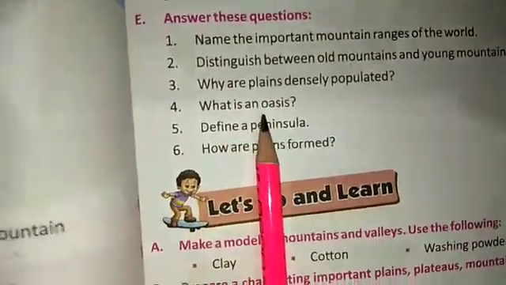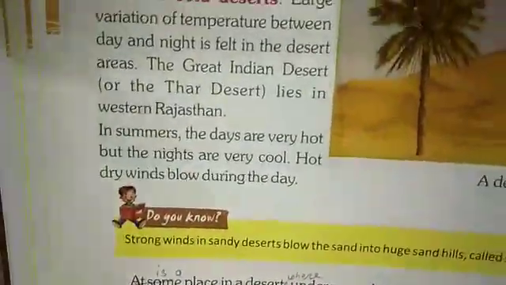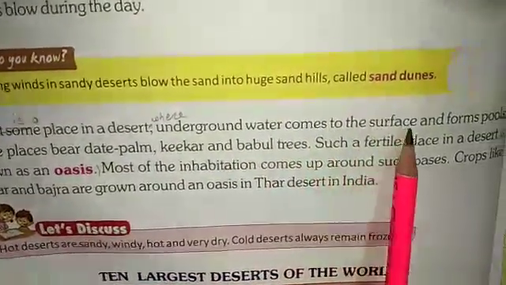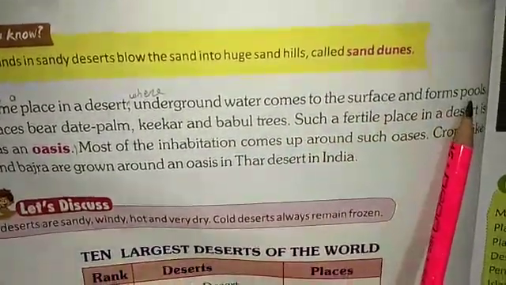Now, 4. What is an oasis? An oasis is a place in desert where underground water comes to the surface and forms pools.